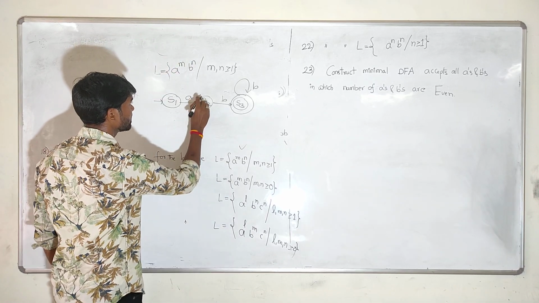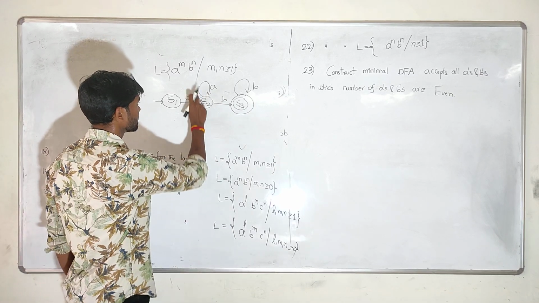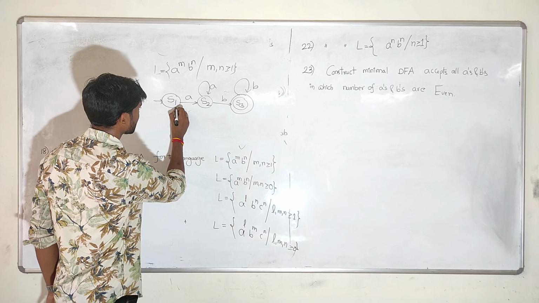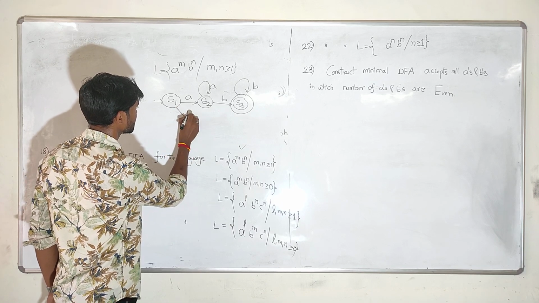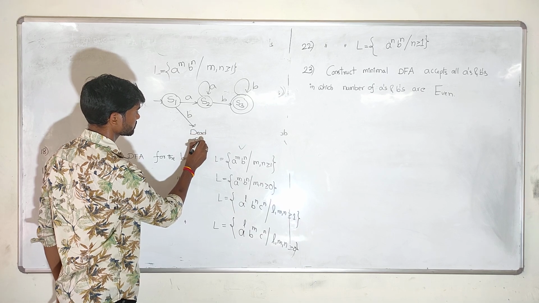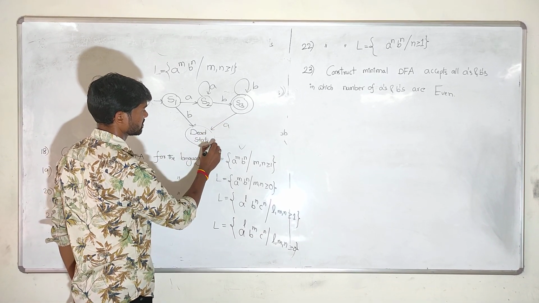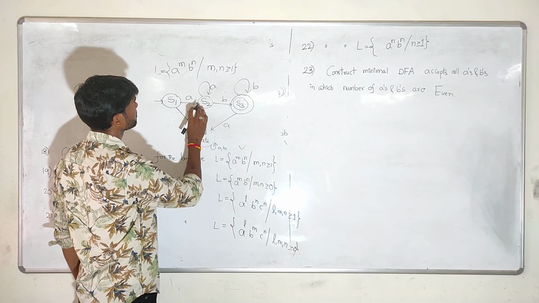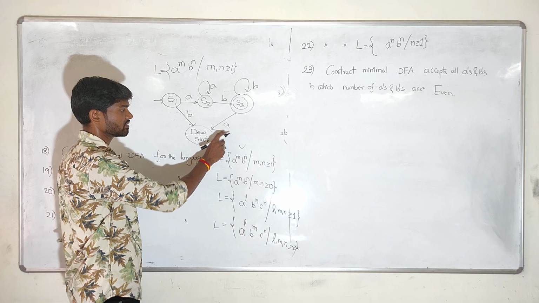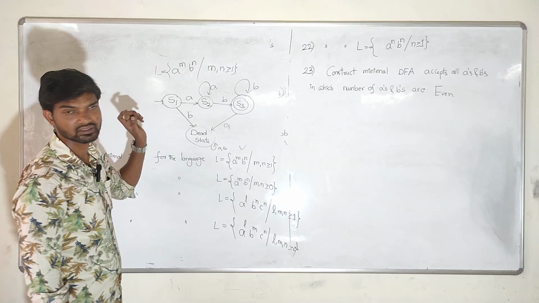And on S2, any number of A's come, there is no restriction. And the last one, if on S1 a single B comes, this always leads to the dead state. And on S3, if a single A comes, it always leads to the dead state. Why? Because it always ends with B only. If at the end A comes, that means an invalid string.